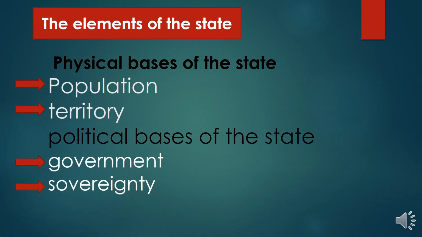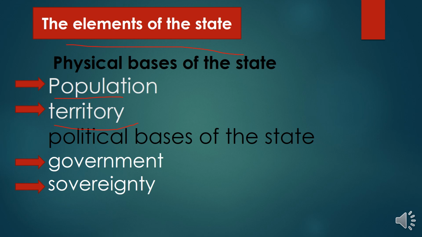So we have discussed the meaning of state and the definitions of state. Now we are going to discuss the elements of state. On the physical basis of the state, there are two main elements, population and territory.